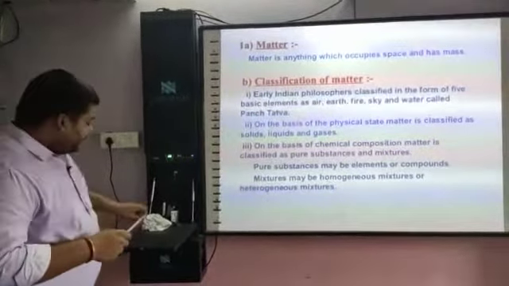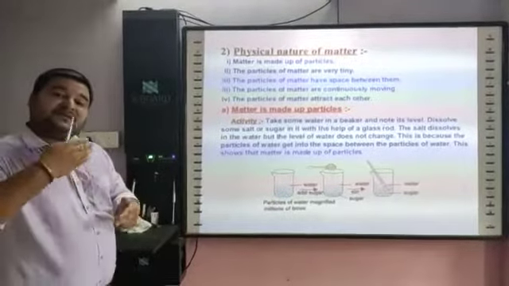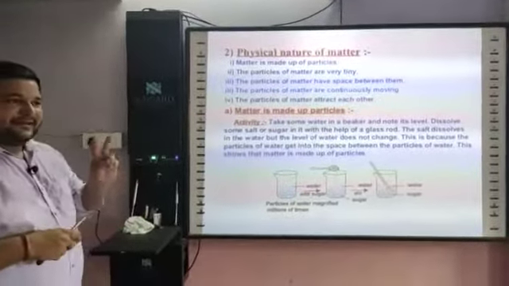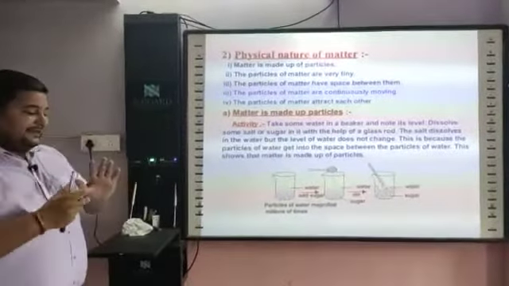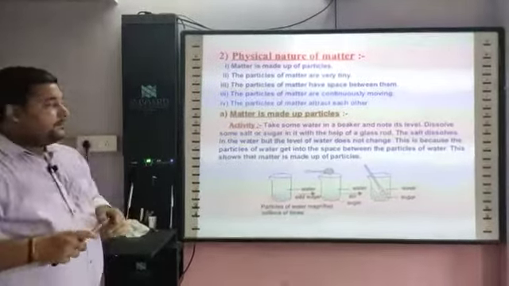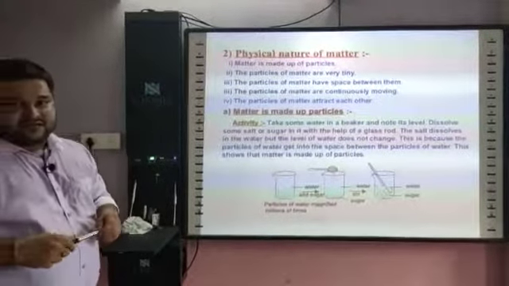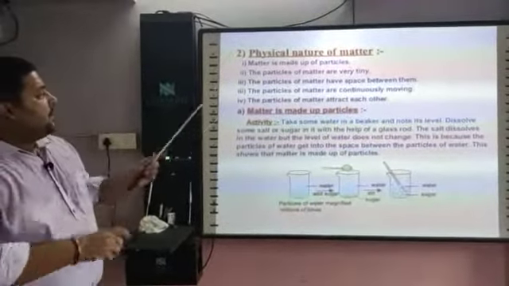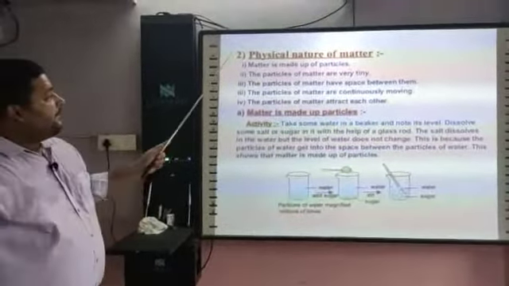Matter is made up of small particles, and these particles are in turn made up of millions of tiny particles. Matter has space between its particles, a force of attraction, and the particles are continuously moving. So here it is written: matter is made up of particles. Particles of matter are very tiny. Particles of matter have space between them. Particles of matter are continuously moving, and lastly, particles of matter attract each other. So one by one we will see this by activity.